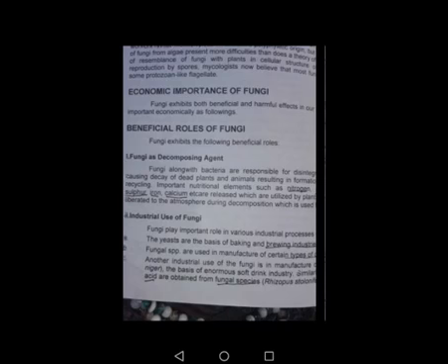Then, regarding industrial use, fungi play an important role in various industrial processes. Yeasts are the basis of the baking and brewing industries. Fungal species are used in the manufacture of certain types of cheese. Another industrial use of fungi is in the manufacture of citric acid, from Aspergillus niger, the basis of the enormous soft drinks industry. Similarly, fumaric acid and lactic acid are obtained from the fungal species Rhizopus stolonifer.